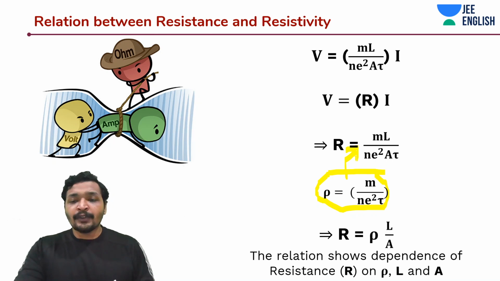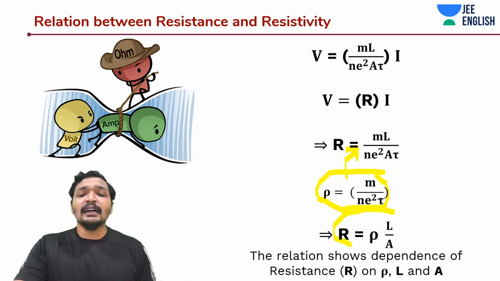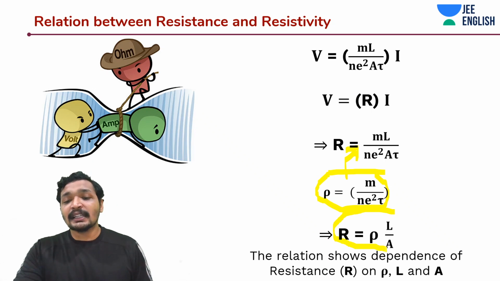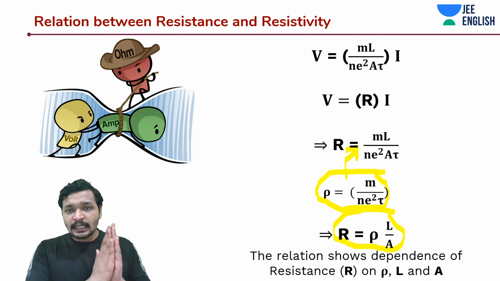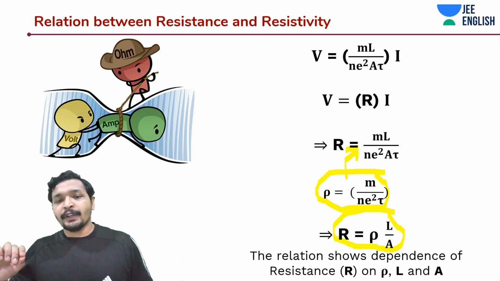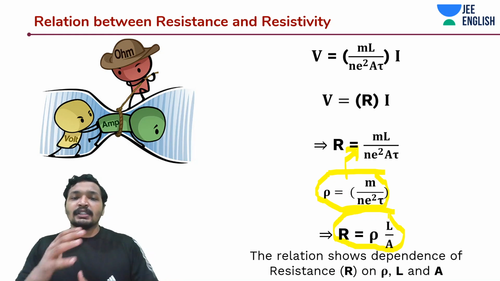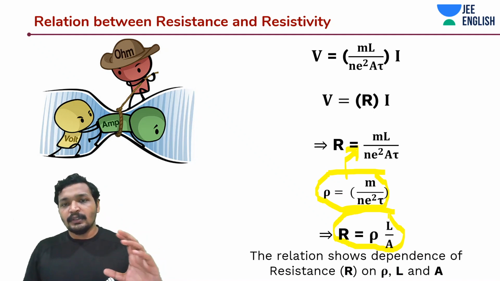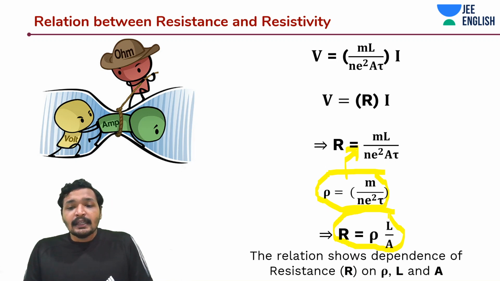Okay, basically substitute it, and then you will get a relationship between resistance and resistivity, which says that resistance is equal to resistivity into length by area. Length is the length along which the charged particles are flowing, and area is the cross-sectional area. Okay, it's very intuitive.